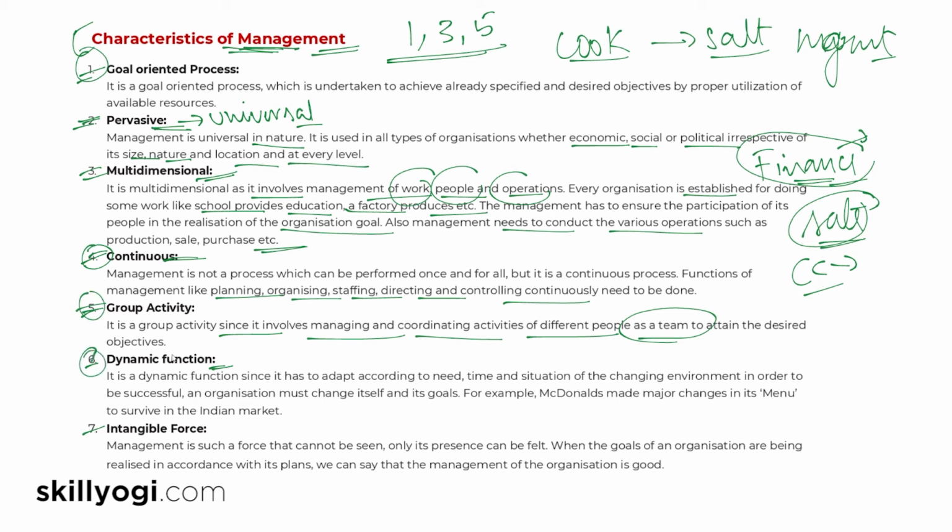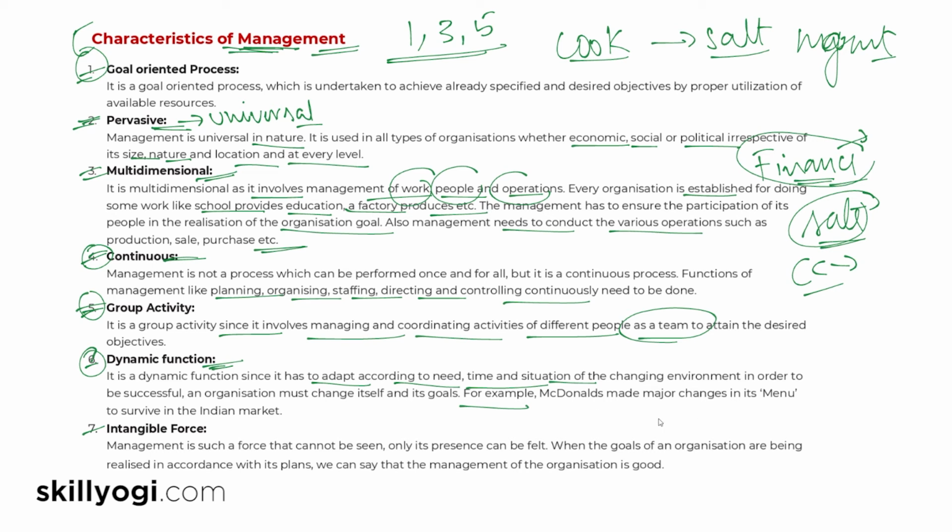And the next point is dynamic function. As I said, every time if something is not working, you change your strategy, then you move forward. Similarly, for example, if you're playing a match and if the spin bowler is not working well, what do you do? You use your pacer. So this is how it's a dynamic function. You have to adapt according to the requirement, time, situation. You have to focus on the end result, how you can reach there. If some changes have to be done, you have to do it.